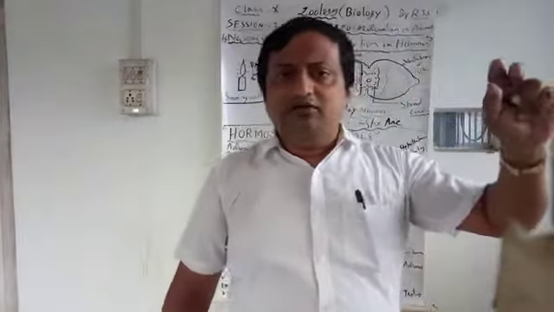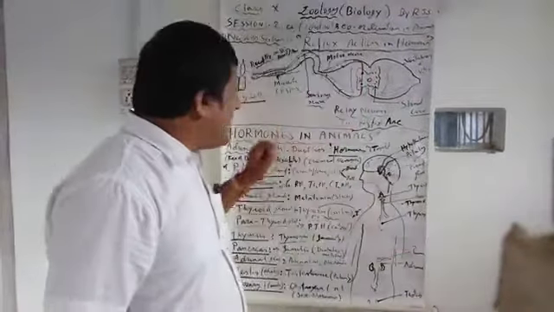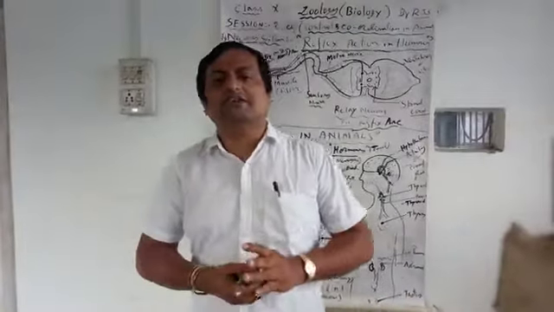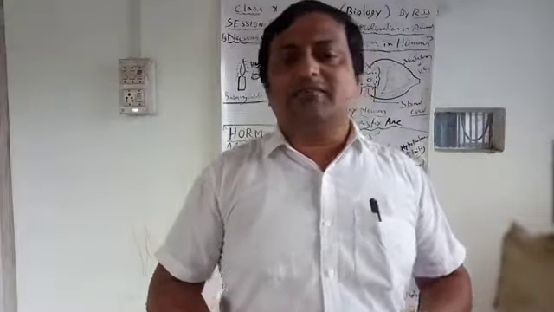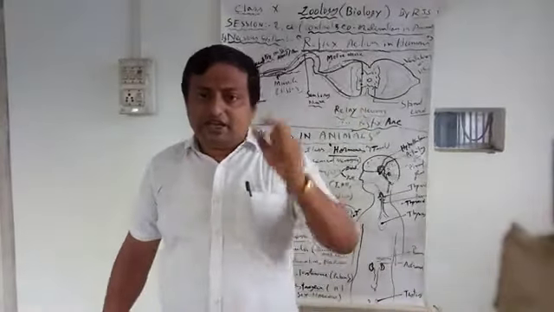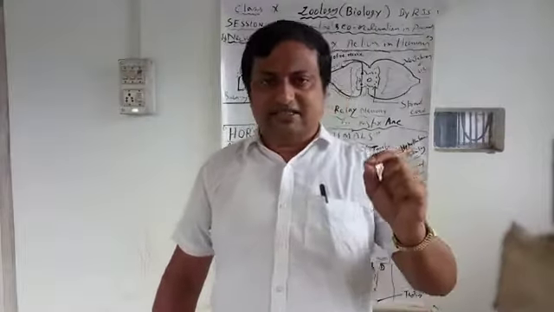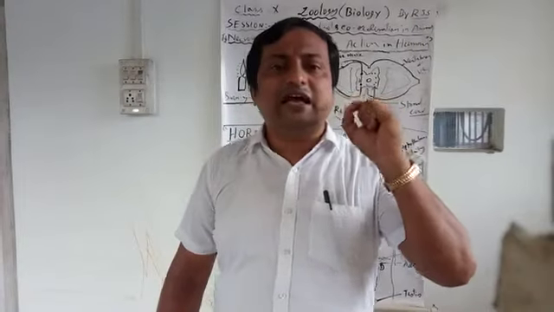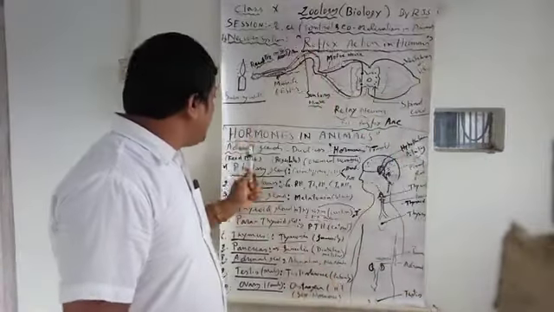Okay, now go to the hormones in animals. Hormones are nothing but chemicals. Hormones are also called chemical messengers. They carry messages. They are chemicals secreted by specific glands called the endocrine glands.